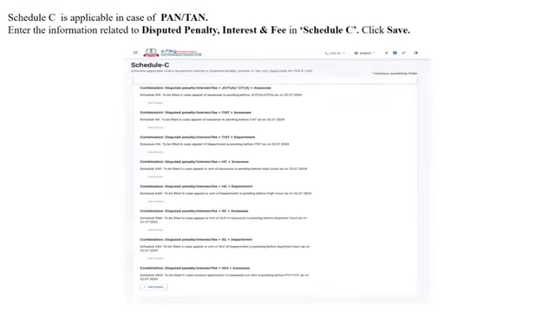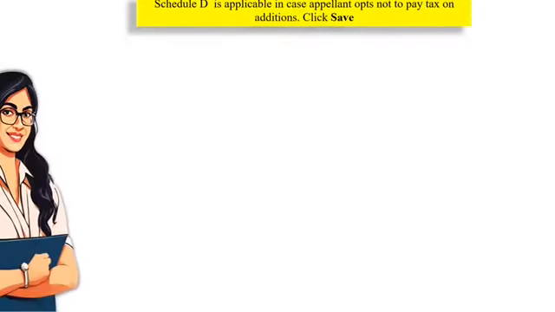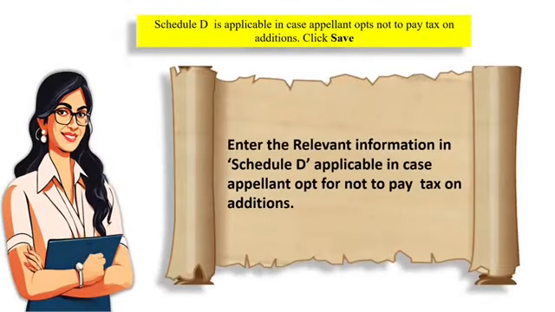Schedule C is applicable in case of PAN-TAN, and here you're required to enter the information related to disputed penalty, interest and fee. Schedule C is now completed. You can click on Schedule D. Here you're required to enter the relevant information applicable in case appellant opts not to pay tax on additions having effect of reducing loss or depreciation or MAT carried forward. After providing the details, click on Save.